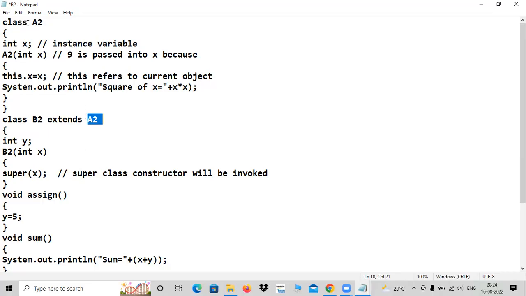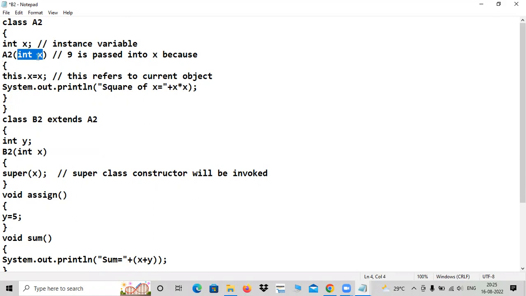So control transfers to the superclass. In that, the constructor is there, that will be invoked. So where is the superclass constructor? Here it is. So 9 is passed to the X, but again a hurdle is there, again a problem is there. The life of this X is very small. Its life starts at the opening. It is a function. I mean, in C language we call it a function variable. Here we can say that it is a method type of variable, a local variable. It belongs to only this method in which it is declared. It is a parameter variable otherwise.